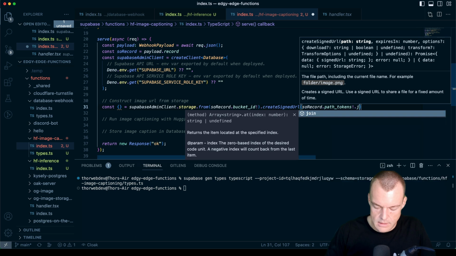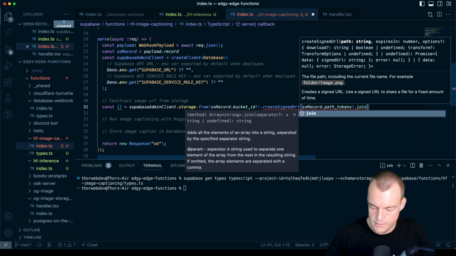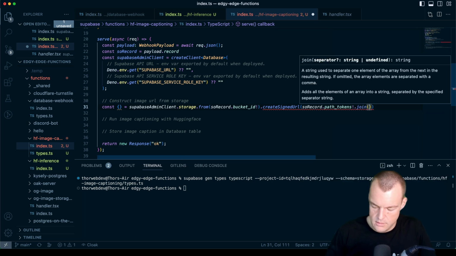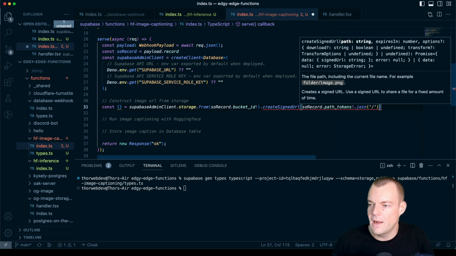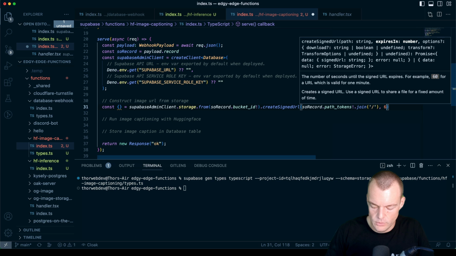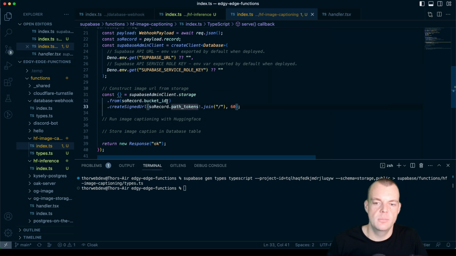And so we'll need to join the path tokens with a slash. So basically that's the path within the bucket. So if we have some subfolders in there, and then we say 60 seconds, that should be plenty. Probably actually can do shorter than that if we're concerned, but let's start with that.